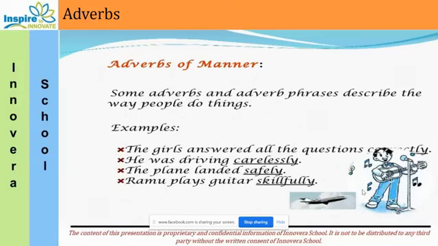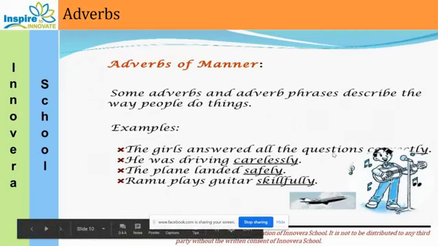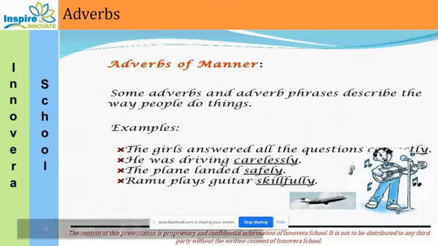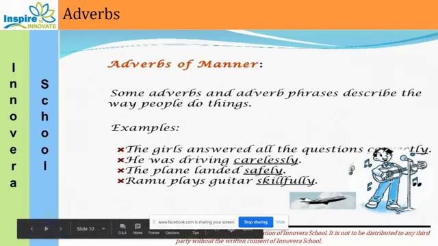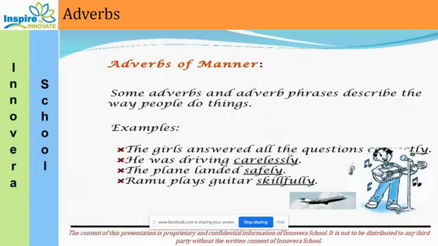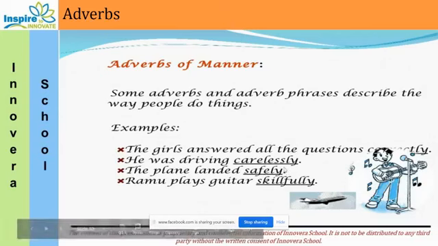The girl answered the questions correctly. How has she given the answer? Correctly. So the adverb of manner is correctly, because how? Correctly. Then, he was driving carelessly. How was he driving? Carelessly. Careless is an adjective, and the moment we add ly, it becomes an adverb. So, carelessly.